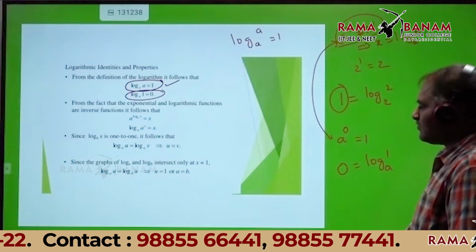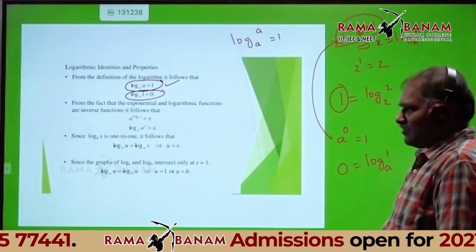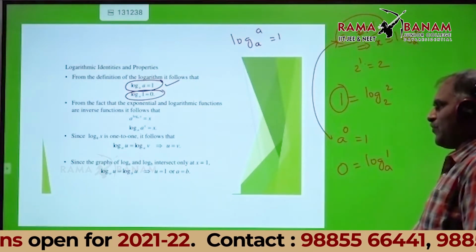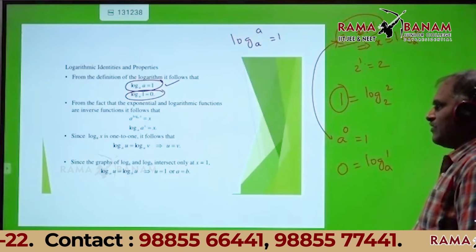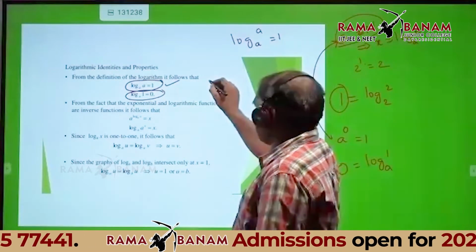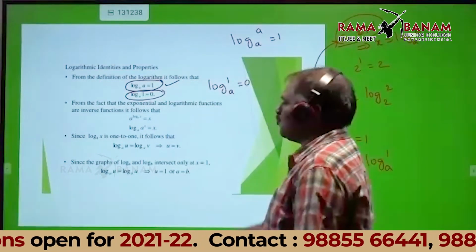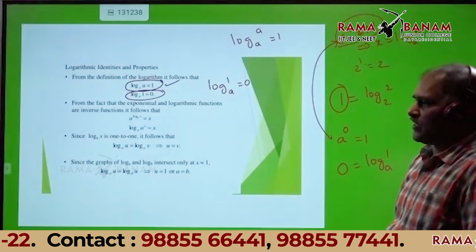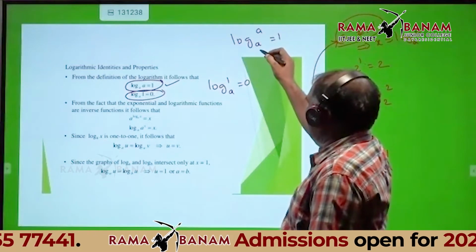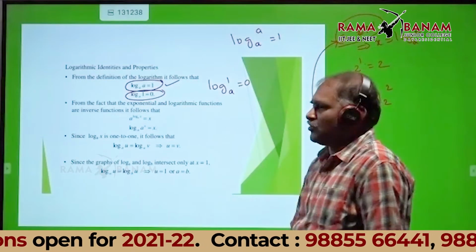There are two properties. What is the first property? Logarithm of A base A is equal to 1. Logarithm of 1 base A is equal to 0.